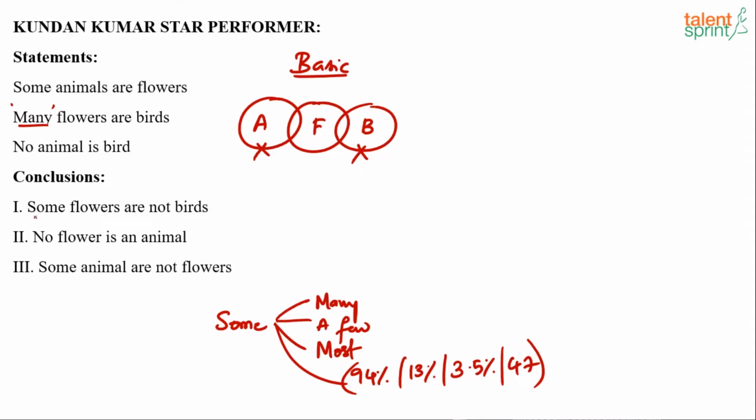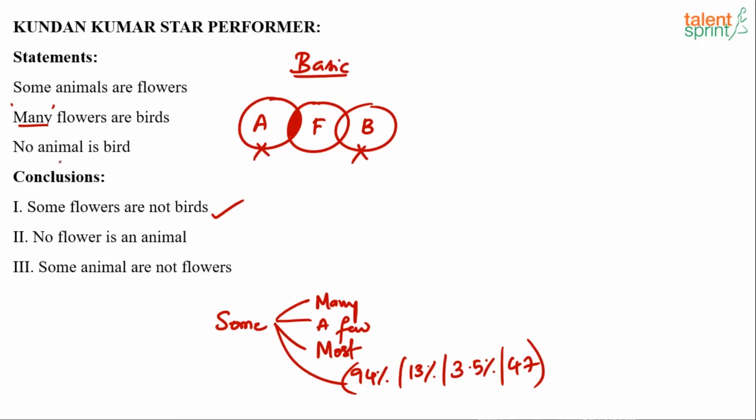The first one. Some flowers are not birds. Well, if you have solved enough questions on syllogisms, you would know that some flowers are not birds is true. It is always true, moreover. How can I say that? See, we know that there is an overlapping between flowers and animals, because some animals are flowers. In any diagram you draw, some flowers will be there which are animals. And animals cannot be birds.